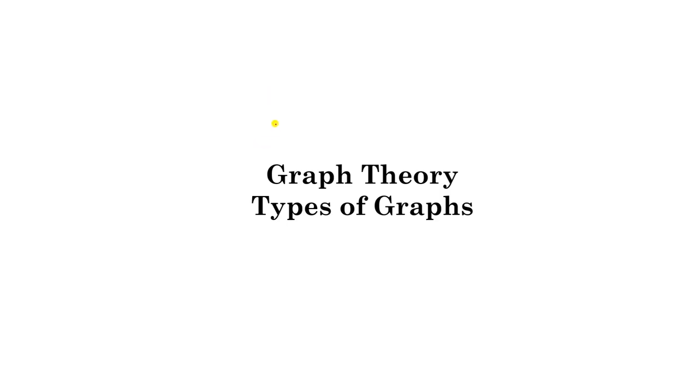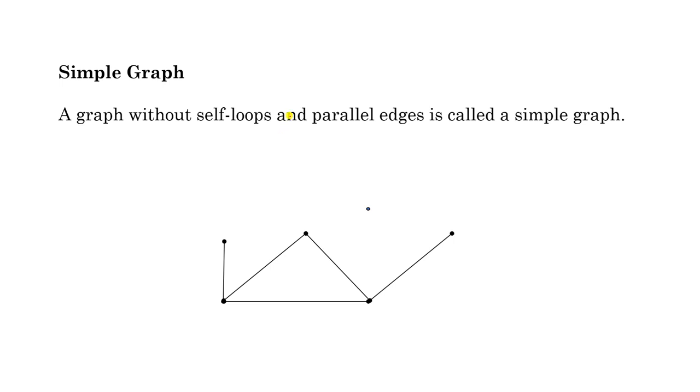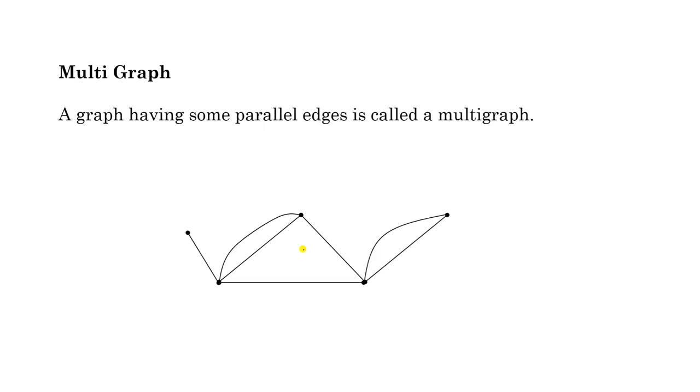Hello everyone, in this lecture we will discuss different types of graphs. Let us start with simple graph. A graph without self loops and parallel edges is called a simple graph. Look at this, in this graph no self loop is there and no parallel edges are there. That's why it is a simple graph.